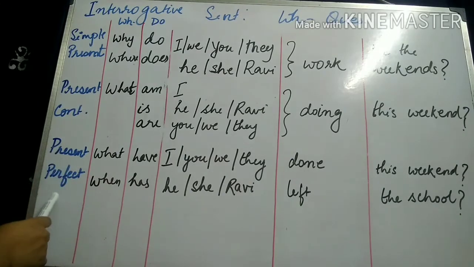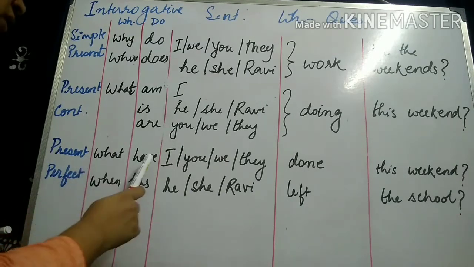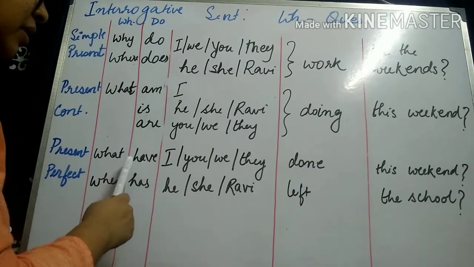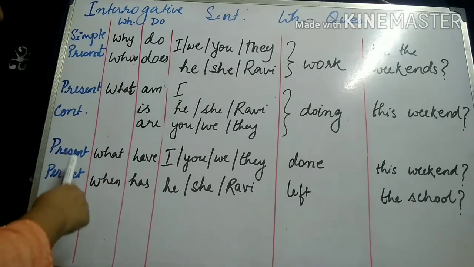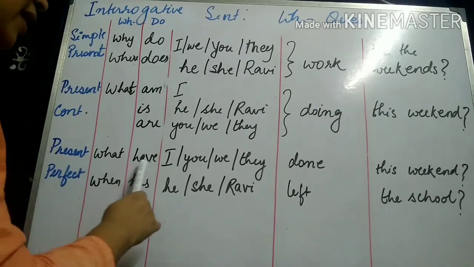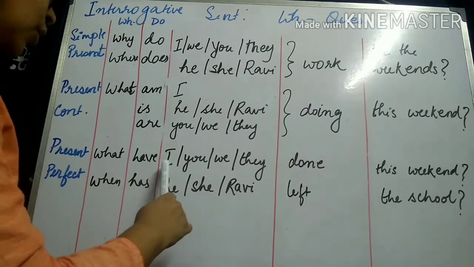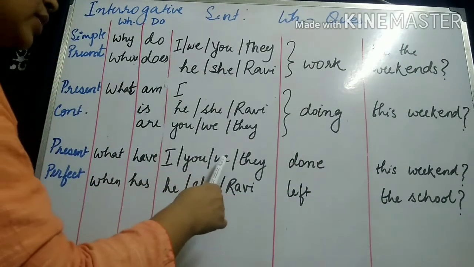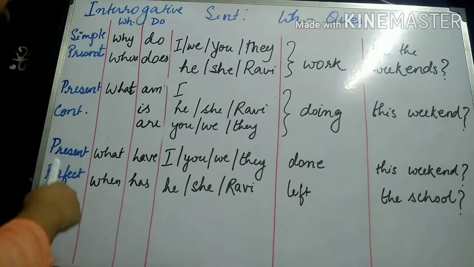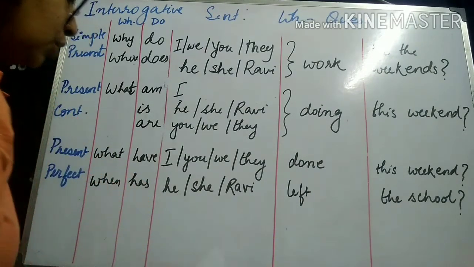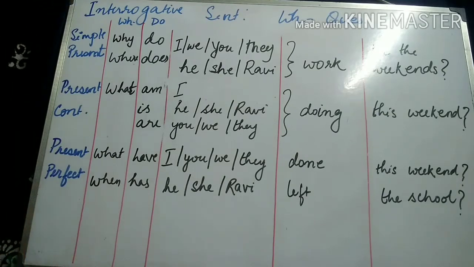Next, present perfect tense. Again, we know that for perfect tense, the words to be used are have and has. In the present perfect form, they are have and has. So what have you done this weekend, or what have we done this weekend? When has he left the school, or when has Ravi left the school?